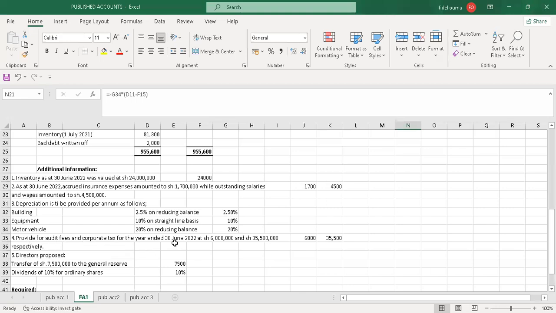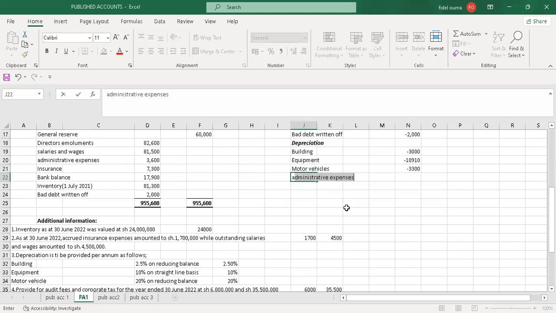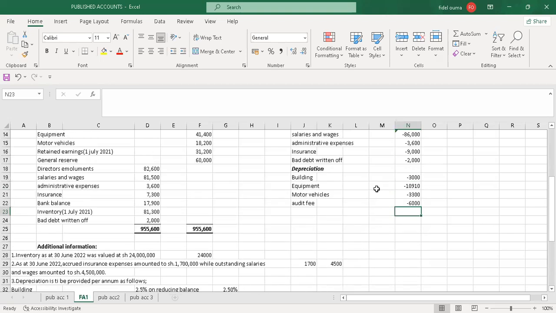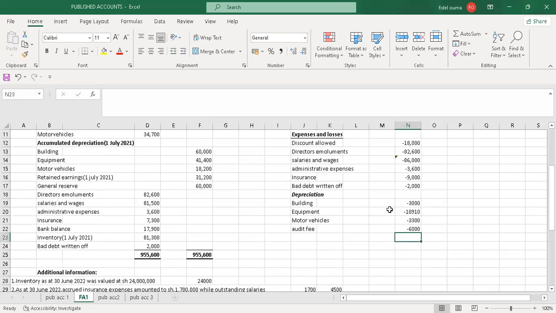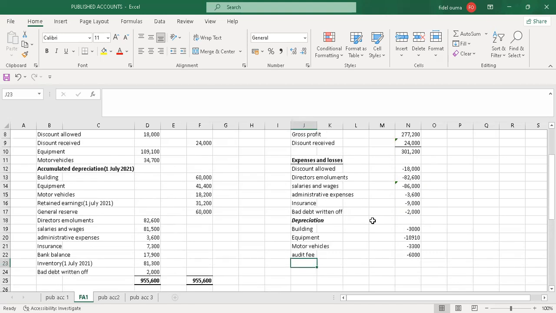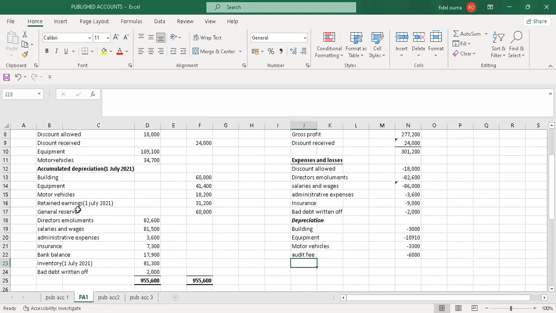Provide for audit fees and corporate tax for the year ended 30th June 2022 at shilling 6 million and 35.5 million respectively. Yeah, so I'll have audit fee. And it was 6,000. So I just put a negative sign, then I select it. Yeah, so that's all, because for corporate tax, I'll have to calculate it after the net profit. So I just come here and say, now the net profit, I think there's no other adjustment under expenses. So I'll just go to the net profit.